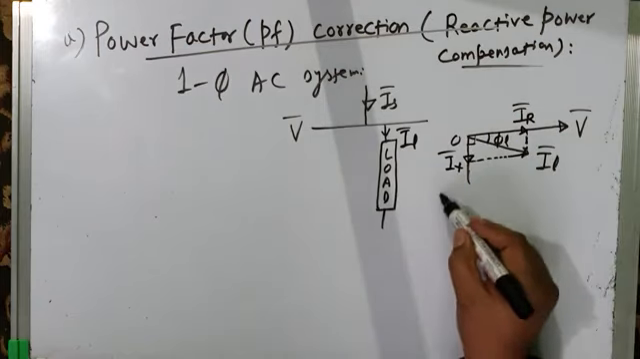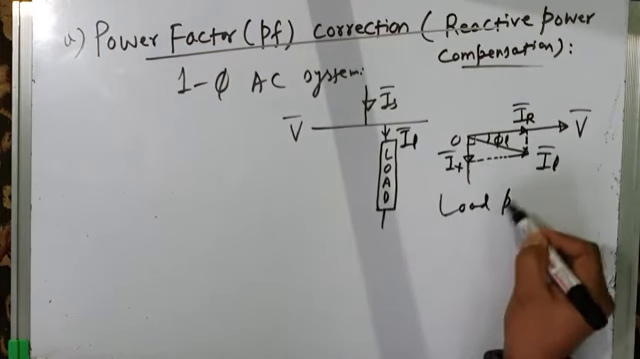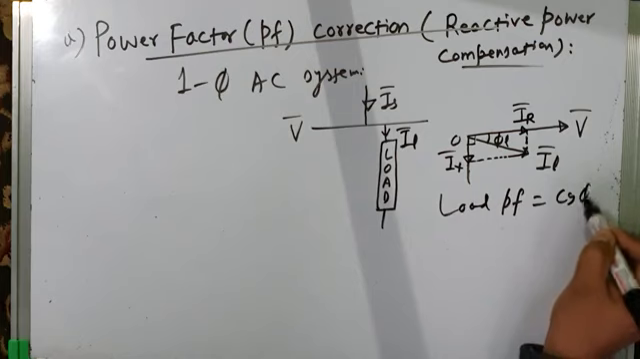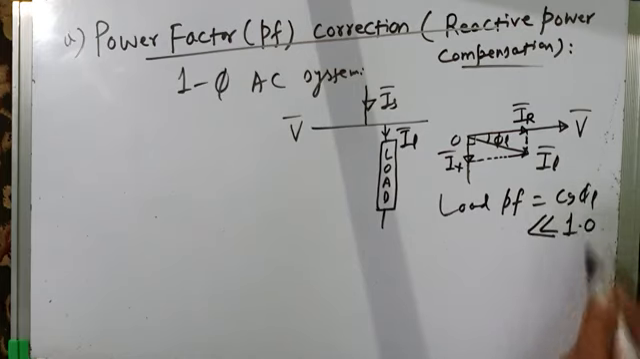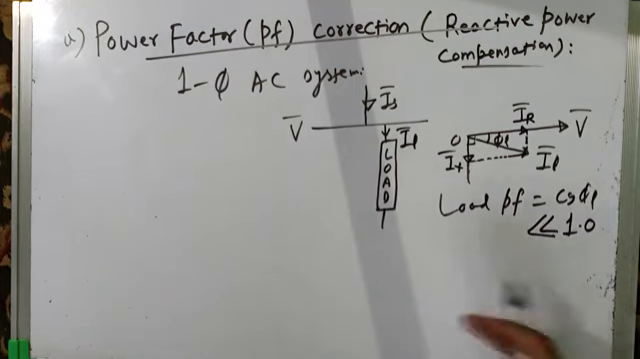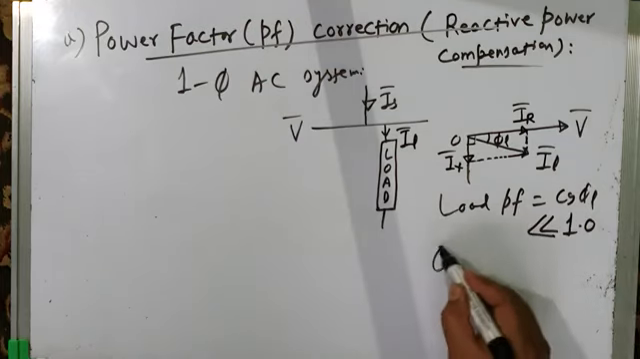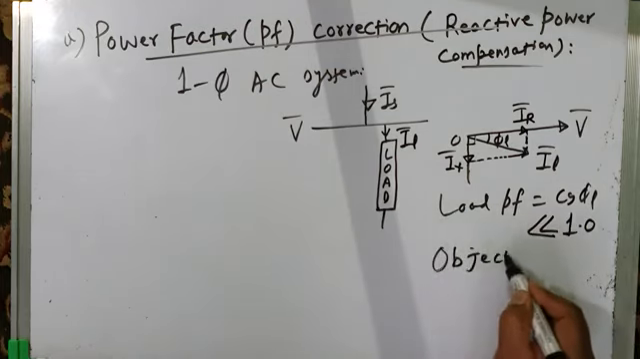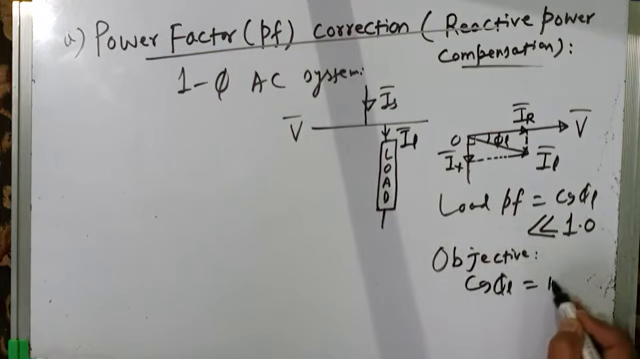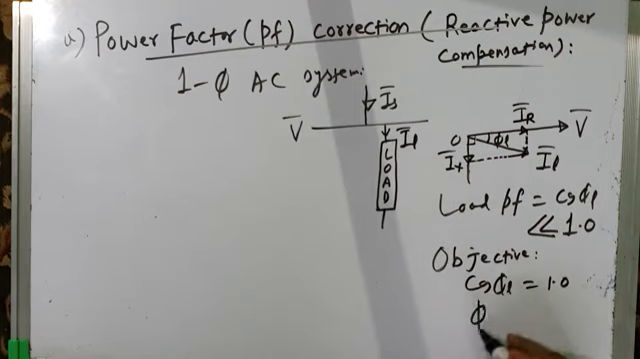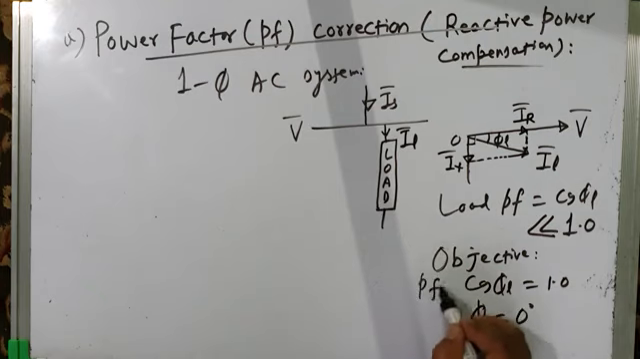And what is the load power factor? Load power factor is cos phi L. It is much smaller than unity, and we want to compensate it. What is our objective? The objective is to improve the power factor to unity, that means making the power factor angle equal to 0 degrees, so that cos 0 is 1. This is our aim, to correct the power factor to unity.